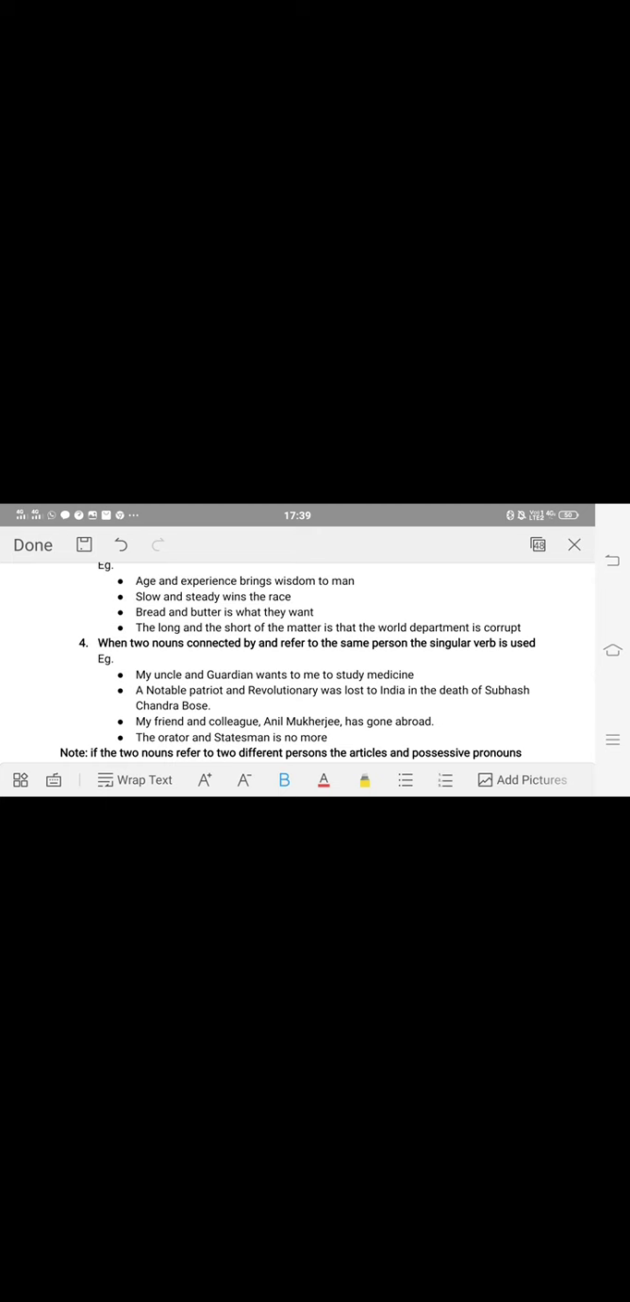My friend and colleague and Anil Mukherjee has gone abroad. That means whoever is my friend is also a colleague to me, and he is also Anil Mukherjee. All these three belong to one person only. So the orator and statesman is no more. In this sentence you can see the article is used once. So consider as a singular subject.